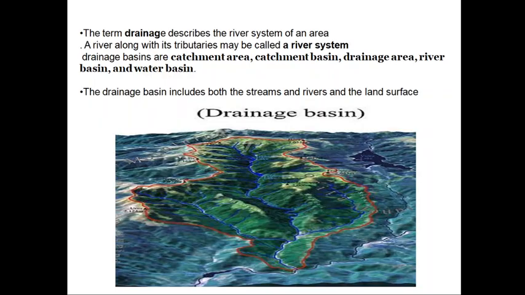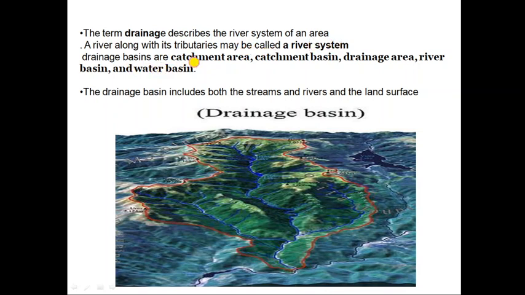Next is river system. When various tributaries join with the main river, they form a river system. For example, the Indus river system. Here we have Beas, Satluj, Ravi, Chenab, Jhelum, Nubra, Shyok, etc. These tributaries join with the Indus River and form the Indus river system.